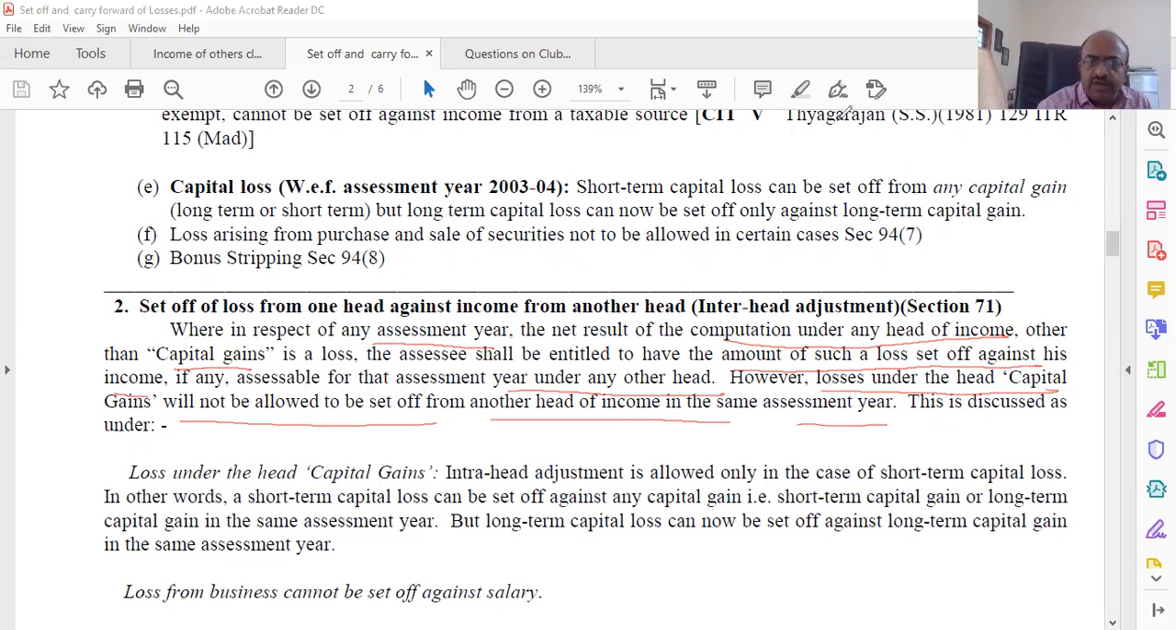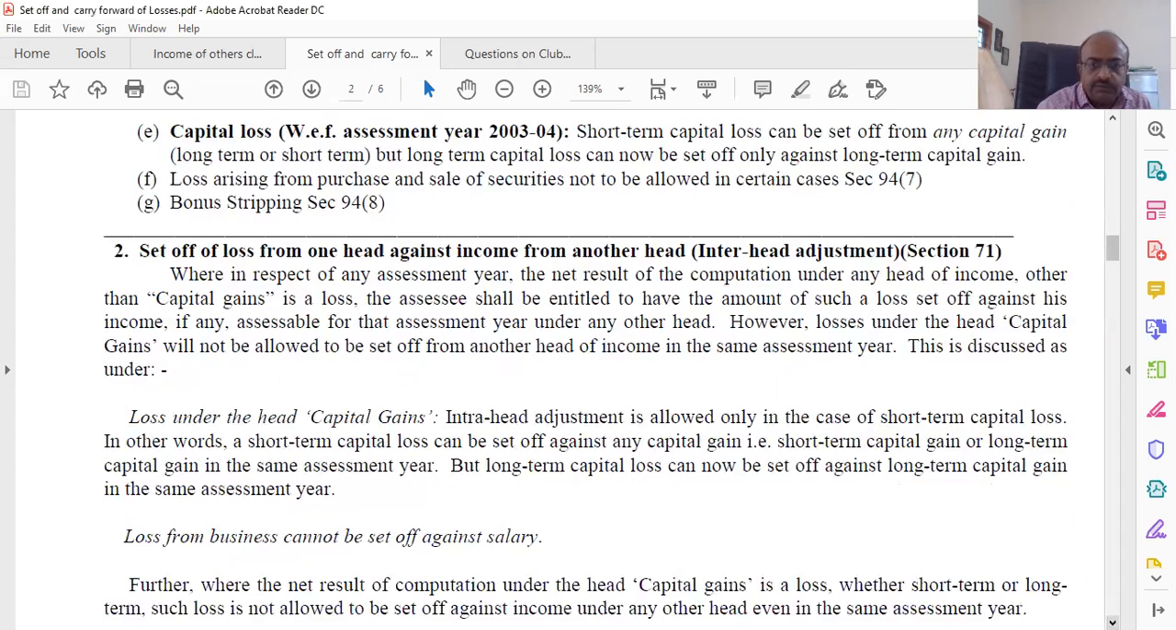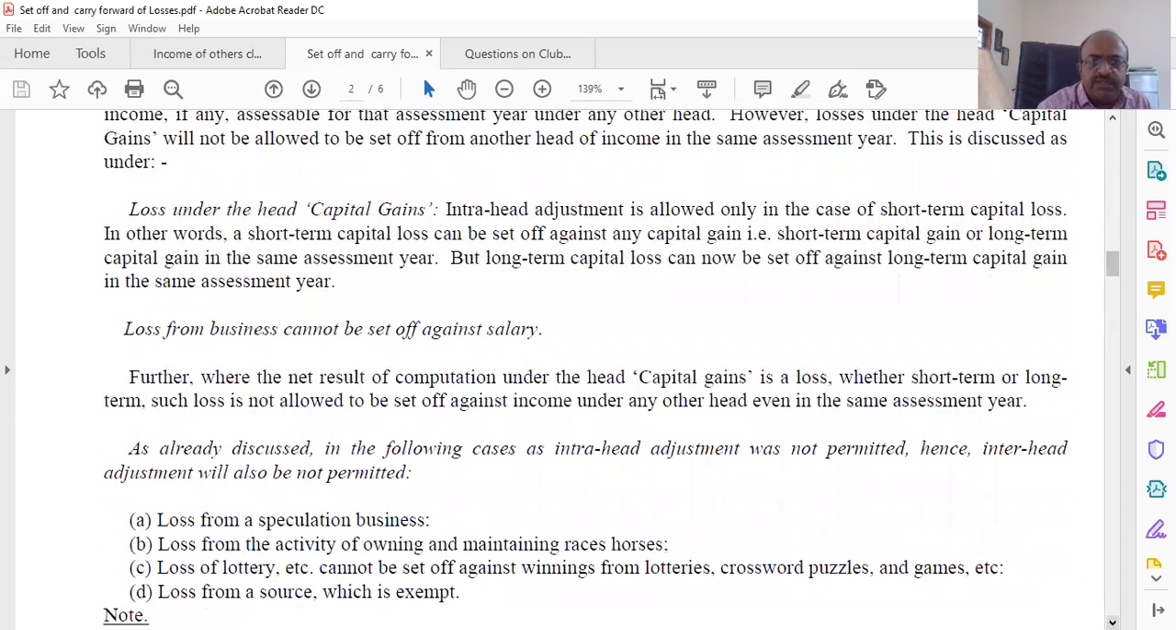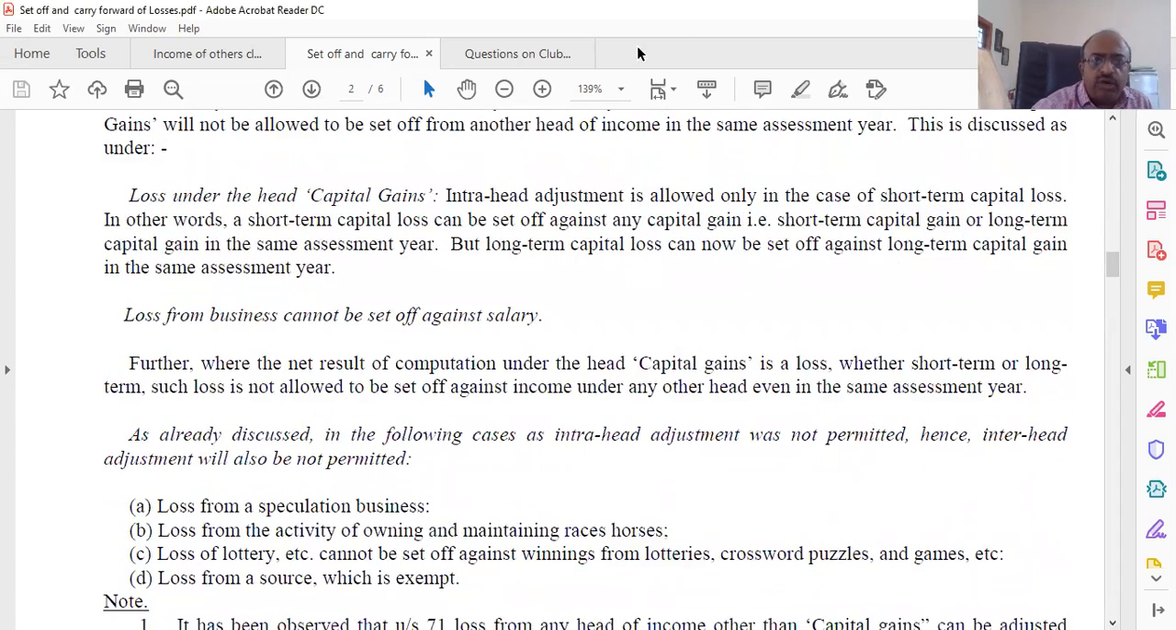This is discussed already. And there are some more exceptions. Loss on capital gain we have already discussed earlier. Same thing is being repeated here. Loss from business cannot be set off against salary. We have discussed this earlier. Further, where the net result of computation under capital gain is a loss, whether short term or long term, such loss is not allowed to be set off against income from any other head. Same thing is being repeated here.